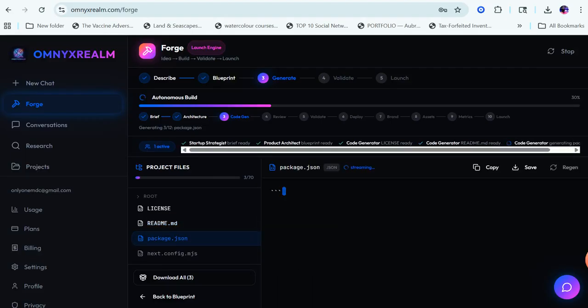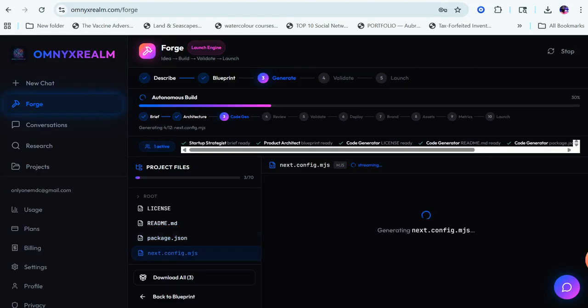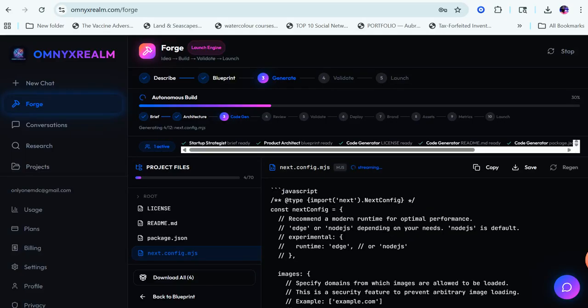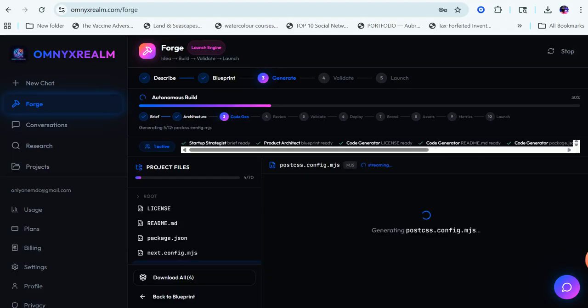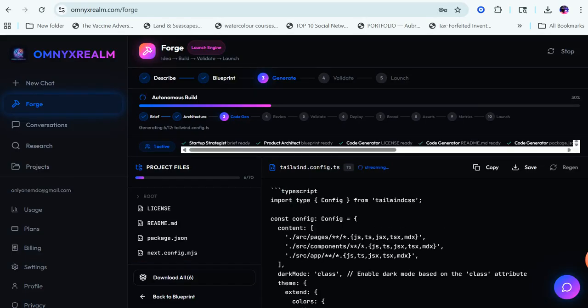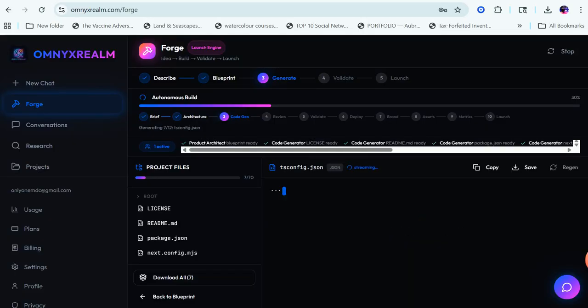And so right now it's just generating the code, placing the code where it needs to be. It's setting up everything. You can see a little bit of it on the right where it says JavaScript, and it's going. It's just moving. Right now, we went from brief to architecture to code generation. At the top, it says we've described it. It's in the blueprint stage. Now it's in the generation stage. So that fast, it went from describe to generate. And that's the stage that we're on.